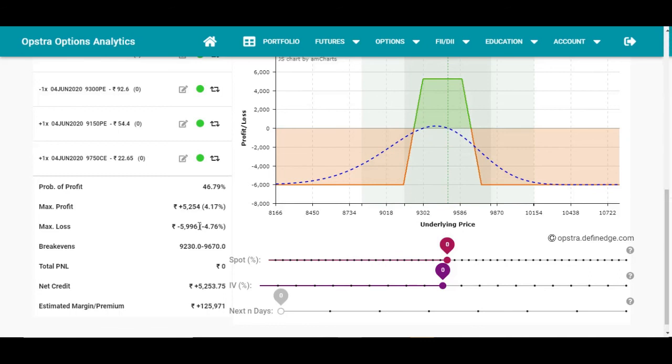And if you are a normal retail trader and you don't have much capital, then you should never do a short strangle. You should only do hedging strategies, right? If there is a huge gap up or gap down, and you don't have enough capital to adjust that trade, then you might end up with your capital wiped out, so you won't have any capital to do trading further. So this is a strategy.